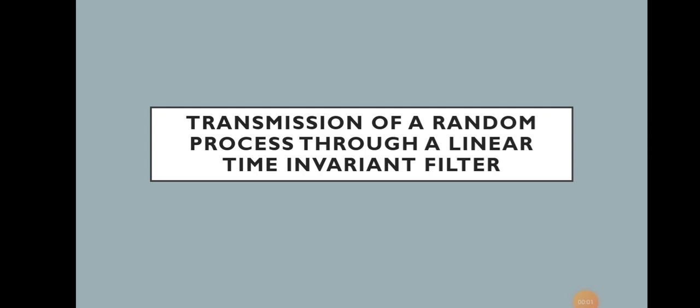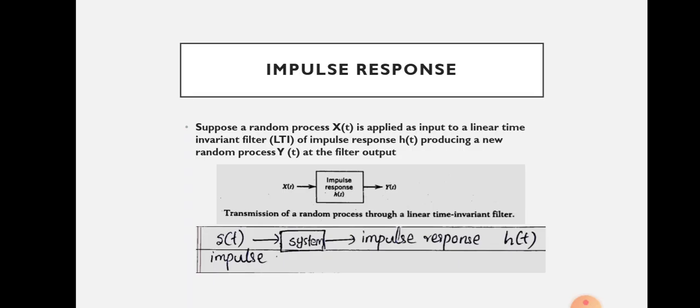Students, in this session we are discussing transmission of a random process through a linear time invariant filter. Let us see. Here, first of all, let us see what an impulse response is. Whenever we give an impulse as the input to a system, the corresponding response of that system is called the impulse response. Here del of t is given as input to the system and the output is represented by h of t. So this h of t is called the impulse response corresponding to the impulse del of t.